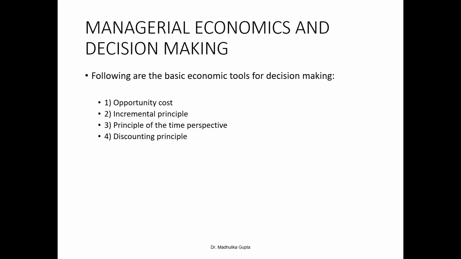So let's understand the concept of opportunity cost. What I told you is that you sacrifice an alternative to take a decision. For example, the opportunity cost of the funds employed in one's own business is the interest that could be earned on those funds if they had been employed in other ventures. Right?